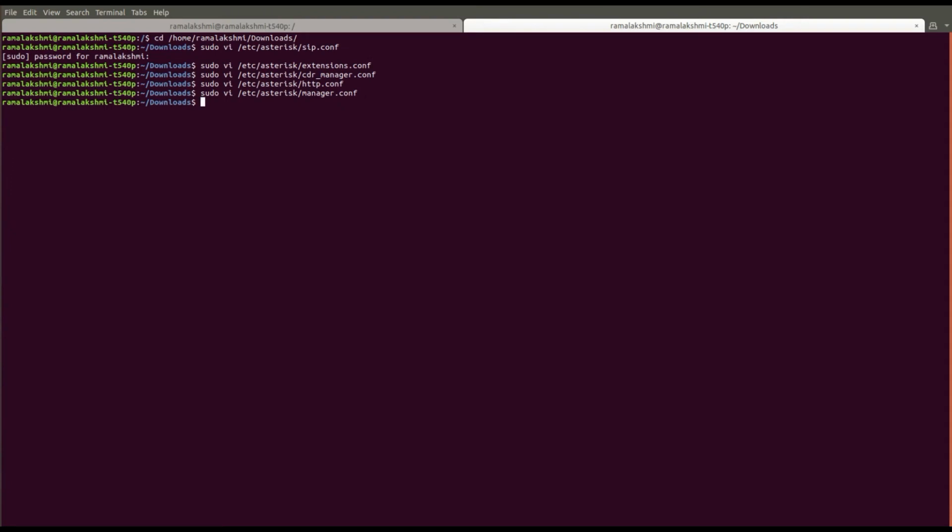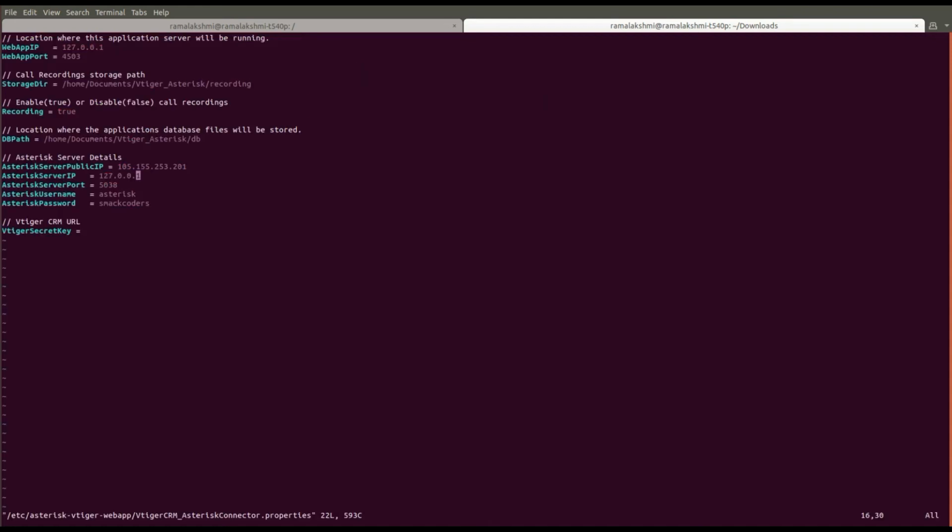Next one is web app configuration. But before that, create a folder in your local computer to save all the call recordings automatically. Locate the Vtiger CRM Asterisk Connector Properties file. Here in the storage dir, provide the path where you want to autosave the call recordings. Make the recording as true. Then give the location created to store application database files.